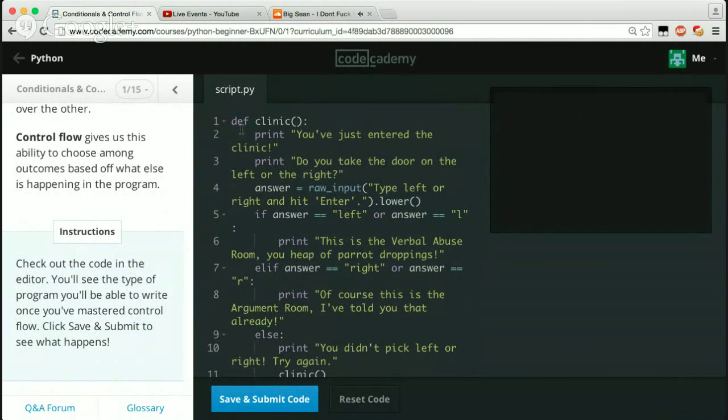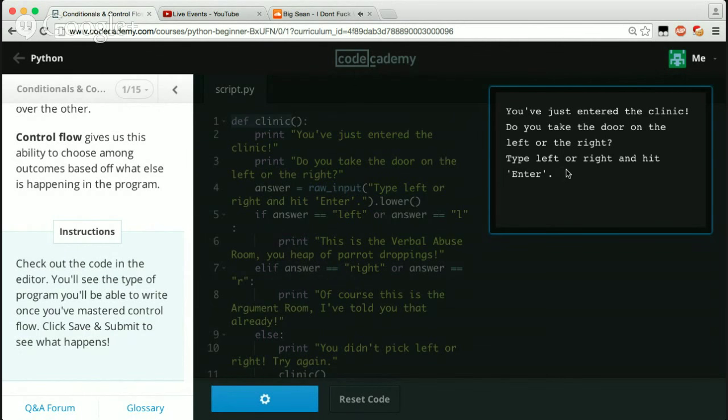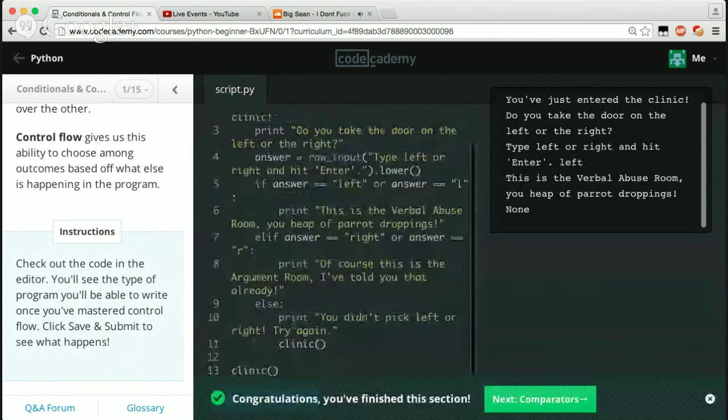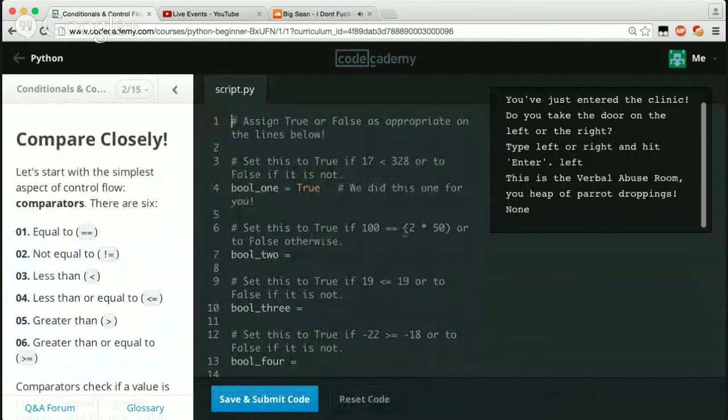Okay, so pretty much if I'm just looking at this, def clinic, so we're seeing that you just enter the clinic. Do you want to go to the door? Then it's asking us for an answer, so we're putting in the raw input. Type left or right and hit enter. So we just say left. You see down here, it's got a bunch of different else ifs and ors, and then it's going to go ahead and print congratulations. Cool. So we finished that. Compare closely. Let's start with the simplest aspect of control flow, comparators.